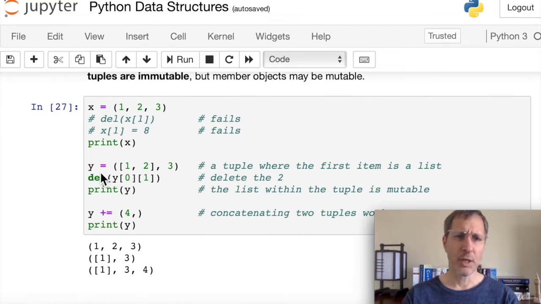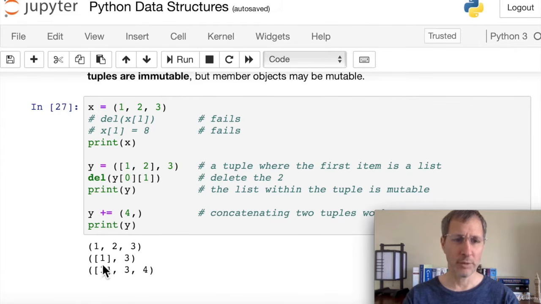But look at this. If we assign a 2-item list as the 0th item in this tuple, well, that list is mutable. So we can change or drop items off of this list if we want. So here we're going to pass in 2 indices. The 0 tells Python that, yeah, we want the 0th item of tuple y, which is this list with 1 and 2 in it. And in that list, we want the 1th item, which is the 2. And that's what we're going to delete. So we're basically deleting this 2 from this list.